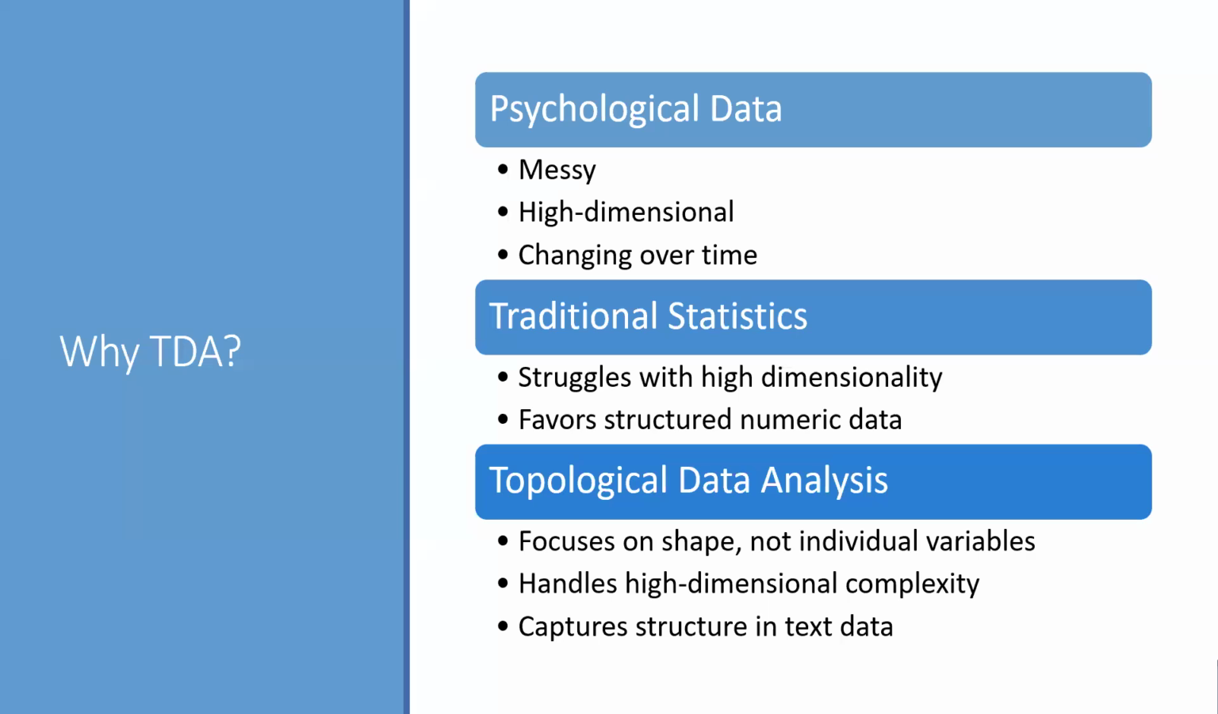Okay, but why am I using TDA at all? Psychological data, especially text, is messy, high-dimensional, and constantly changing. But most of our statistical tools are built for clean numeric data, and they tend to struggle in these settings. The idea behind TDA is to shift how we think about the problem. Instead of focusing on individual variables, we look at the shape of the data. By doing that, we can handle high-dimensional structure more naturally and capture patterns that might otherwise be missed. This opens the door for a lot of things, like identifying meaning in text, anomaly detection, and even looking at phase transitions.